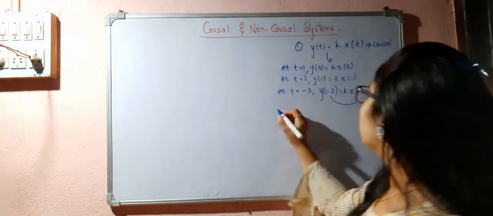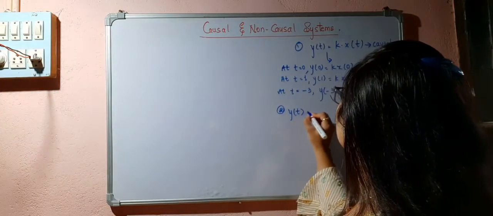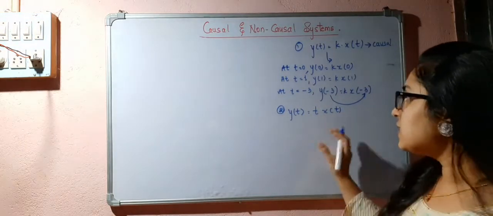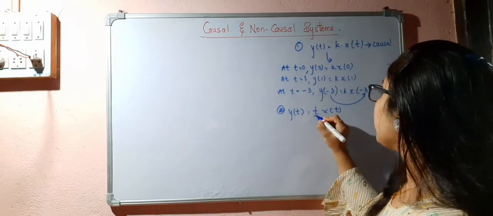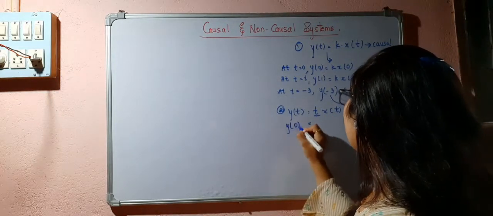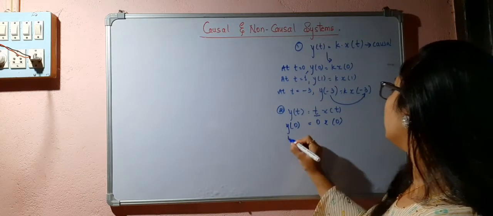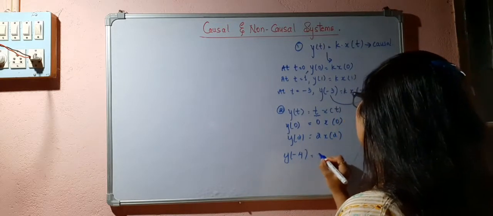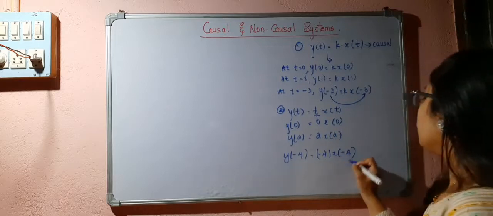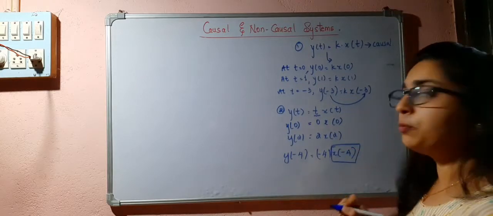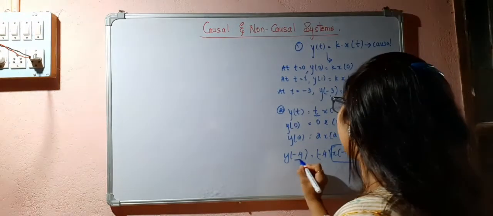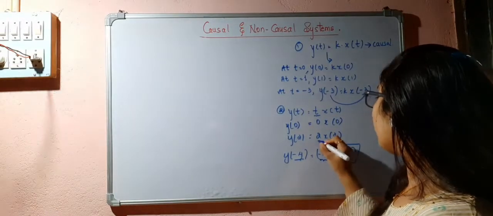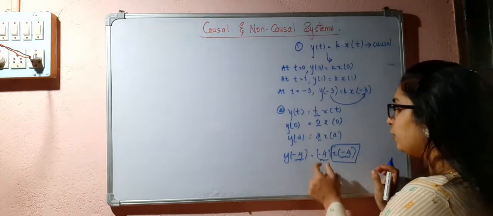Next, if I consider an example like this, t x(t), what happens? In this case also it is causal, because for y(0) it is 0 times x(0), y(2) is 2 times x(2), y(-4) is minus 4 times x(-4). You have to see only the input part, the x(t) part. At t equal to minus 4, it is depending upon x(-4), not on any other value. These are nothing but the coefficients; we are multiplying that particular value with minus 4.